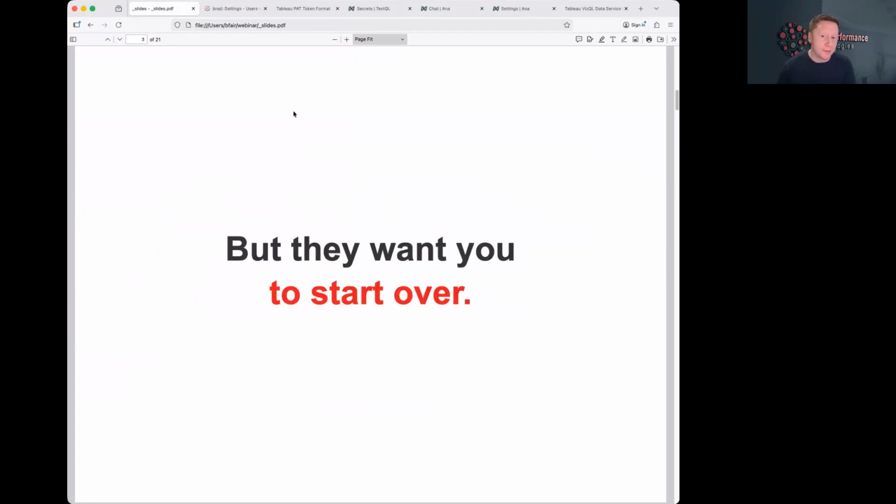But there's a problem. Seems like every AI tool wants you to start over. They want you to rebuild your metrics in their system. They want you to recreate the governance that you've already got, but in their system. They want you to learn their way of doing things. And if you've spent a long time building what you've already got in Tableau, why would you want to do that all over again?